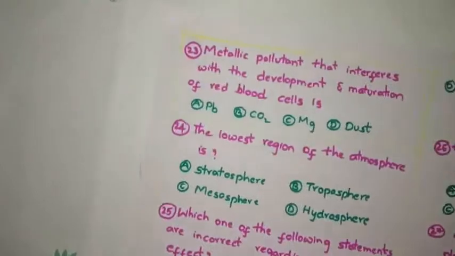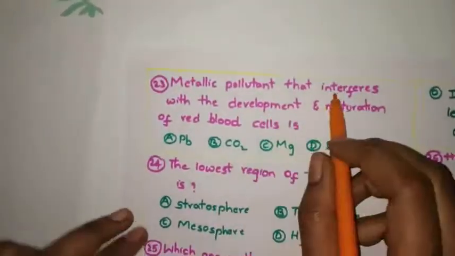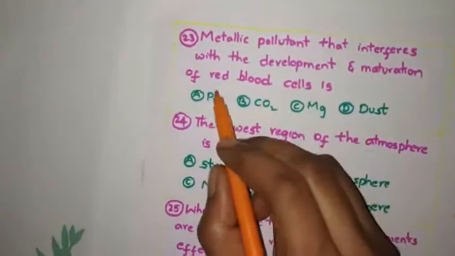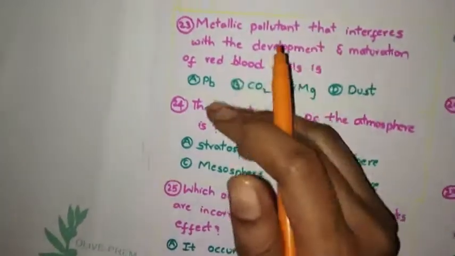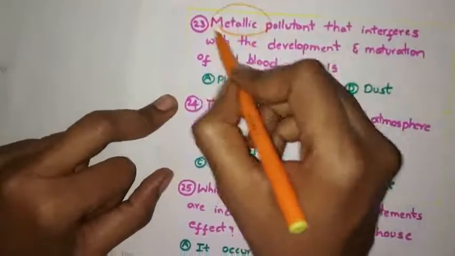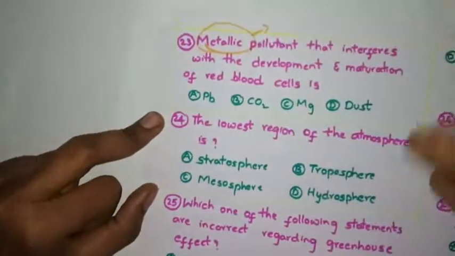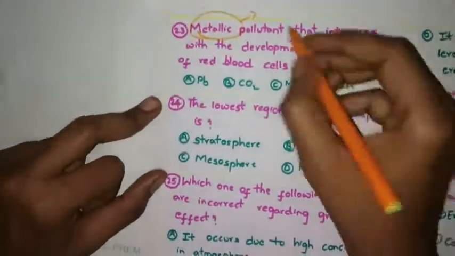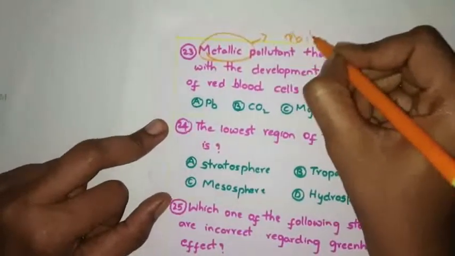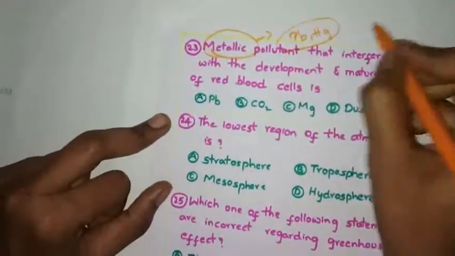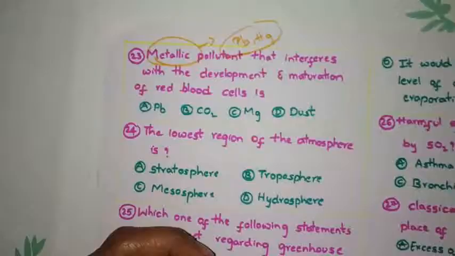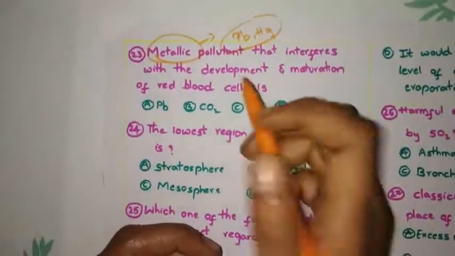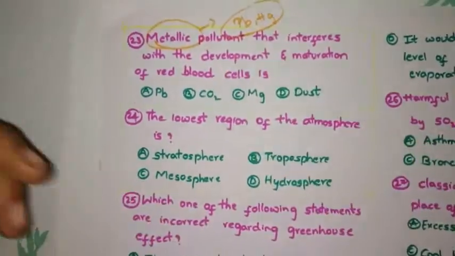See this question. Metallic pollutant that interferes with the development and maturation of red blood cells. See, metallic pollutants. Which metallic pollutants? High atomic metallic pollutants like lead, mercury. Lead is released from petrol.